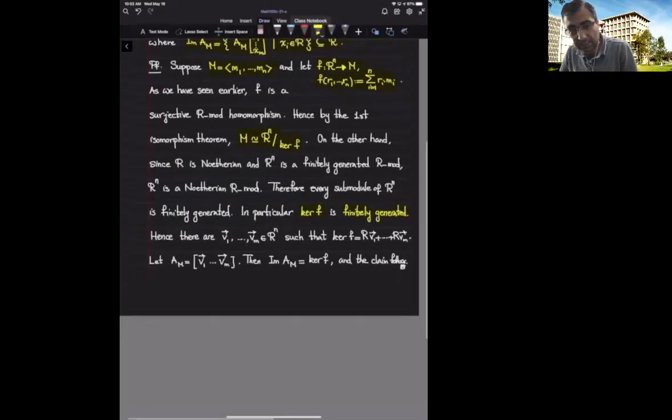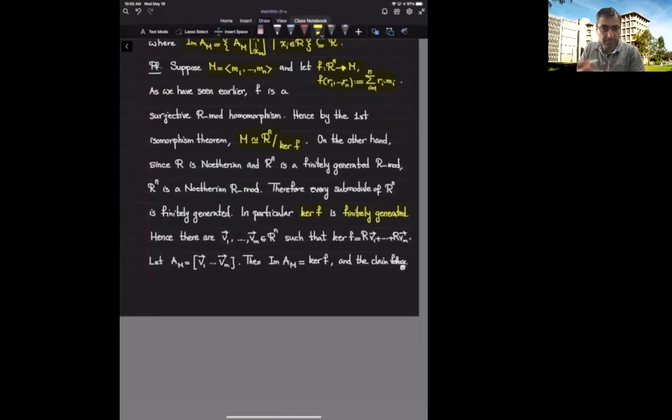Suppose the kernel of F can be generated by v1, v2, up to v_m. That means every element of the kernel of F is R times v1 plus R times v2 plus up to R times v_m, so I can write it as an R-linear combination of the v_i's. That exactly means that the kernel of F is the image of the matrix whose columns are the v_i's.